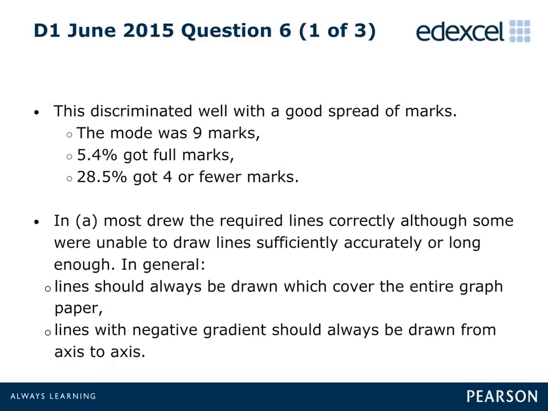Question 6 discriminated well, with the modal mark being 9 out of a possible maximum mark of 13, and with just over a quarter of candidates scoring 4 marks or fewer. However, only about 1 in 20 candidates scored full marks. In Part A, the majority of candidates drew the required lines correctly, although some were unable to draw the lines either sufficiently accurately or long enough. This slide also gives general advice on drawing lines in this type of question, and further details can be found in the Principal Examiner's report.